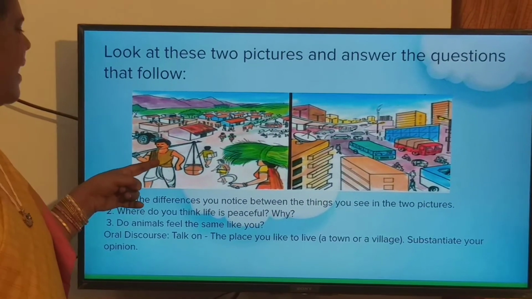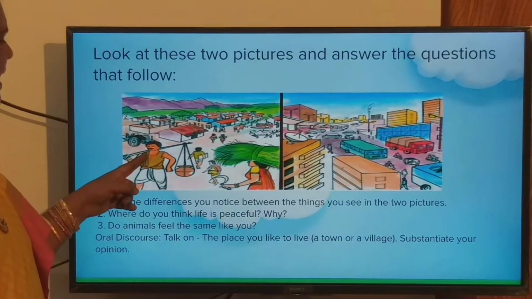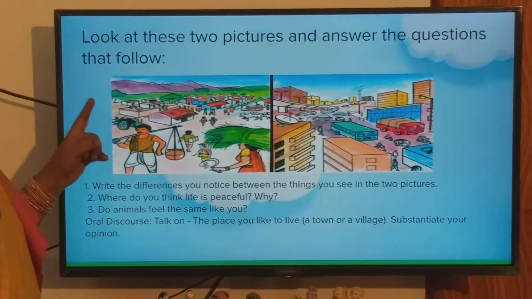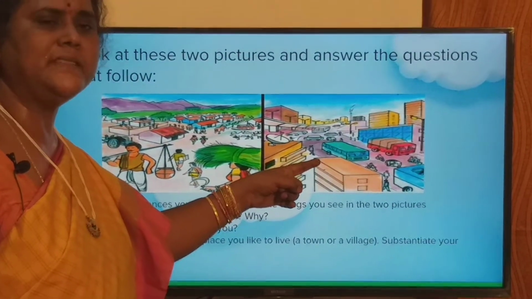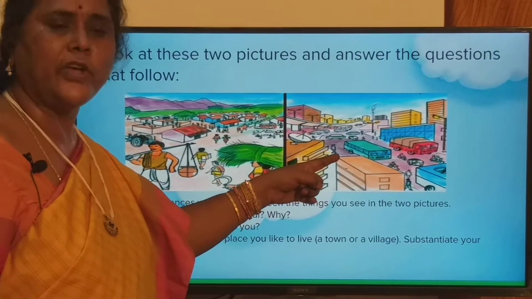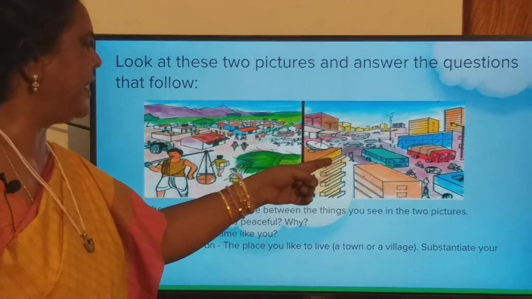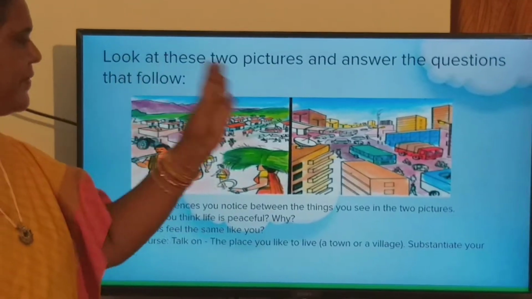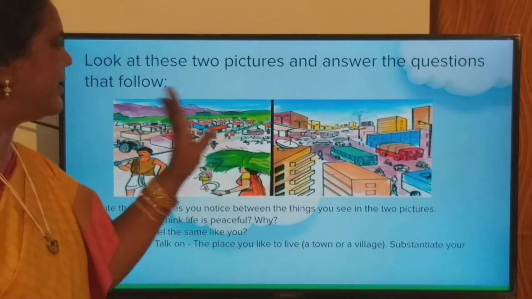It is very calm, quiet and peaceful in a village, whereas a city is very busy, crowded and noisy, children. We always hear the sounds of the vehicles, and everything in a city.